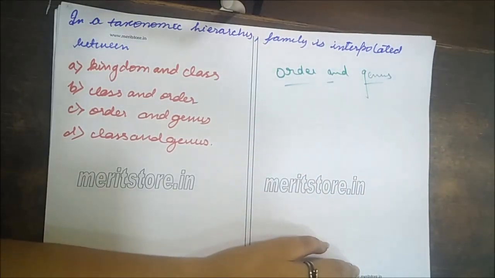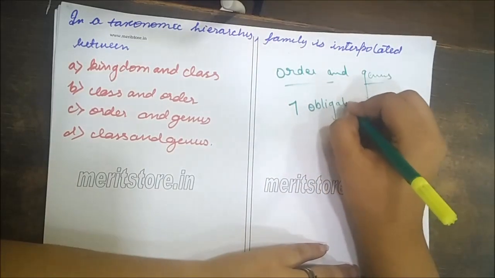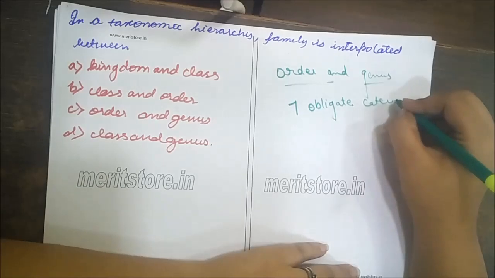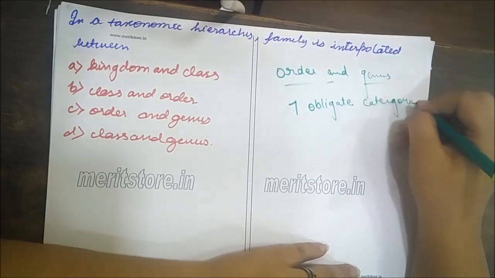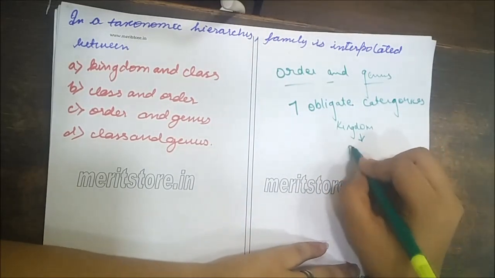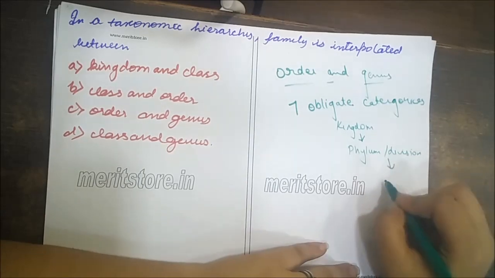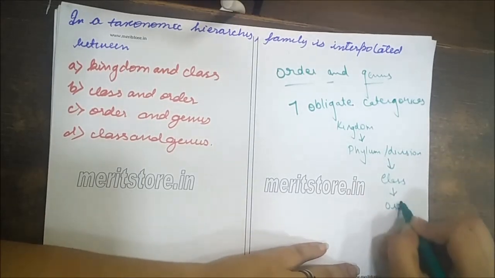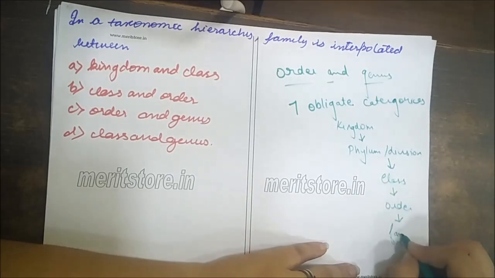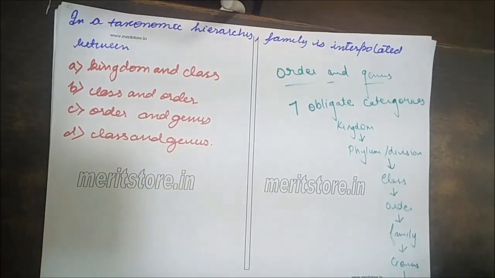The taxonomic hierarchy includes 7 obligate categories, which is kingdom, the highest, then comes phylum, also known as division, and then comes class, order, family, and then genus. The last one is species.